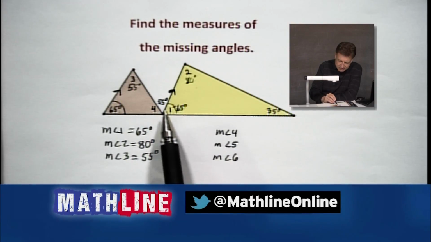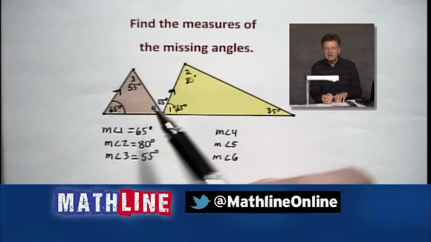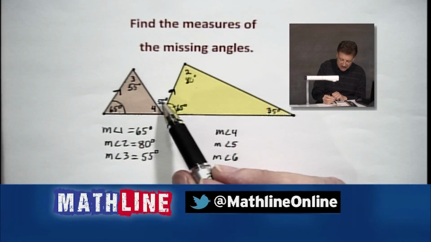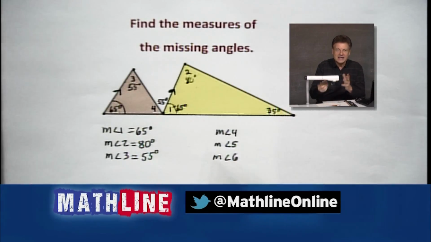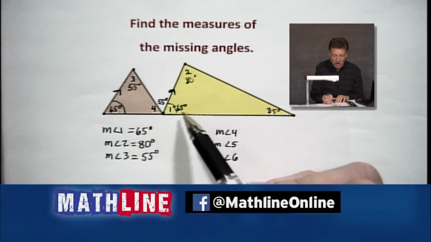Angle 4 is our last moment. Look what's going on here. We've got 65, 55, and angle 4 adding up to 180 inside the triangle. But look what else is going on. We've got 65, 55, and angle 4 again adding up to 180 off the straight angle. Beautiful problem, isn't it? Because we're going to get the same answer. It's going to satisfy either one of these.